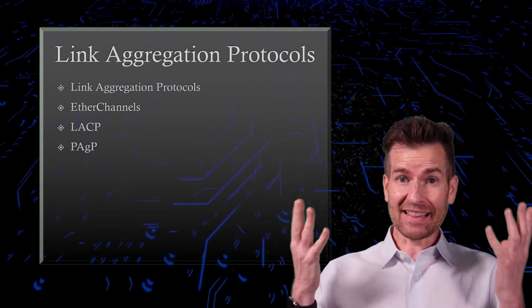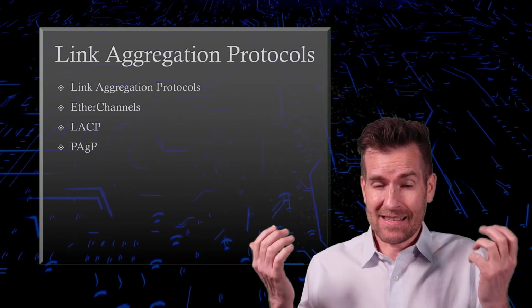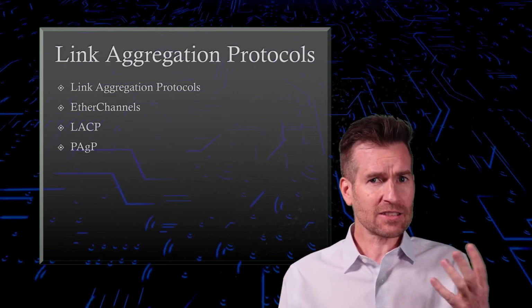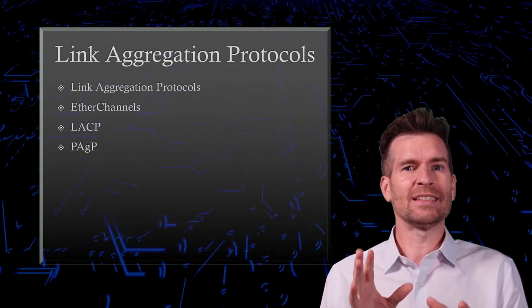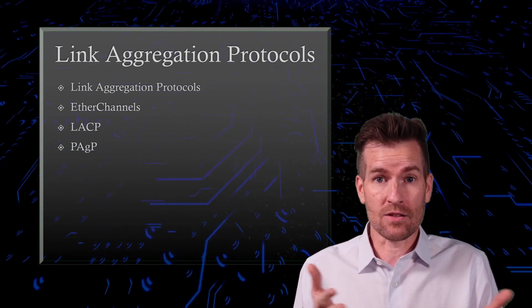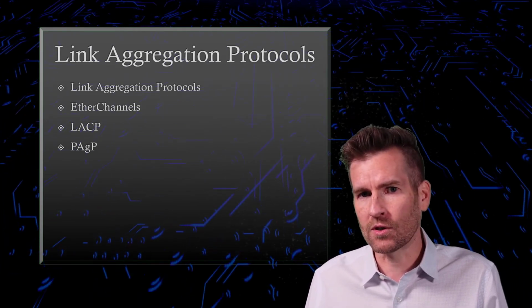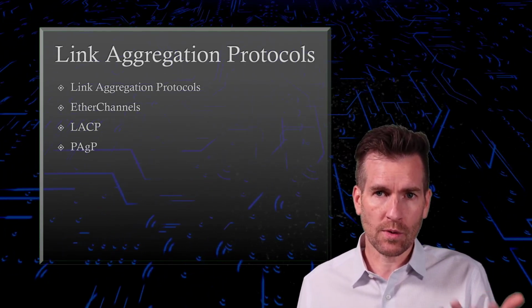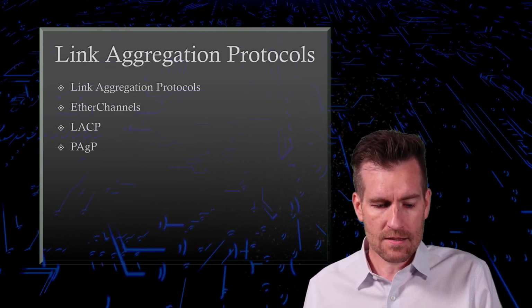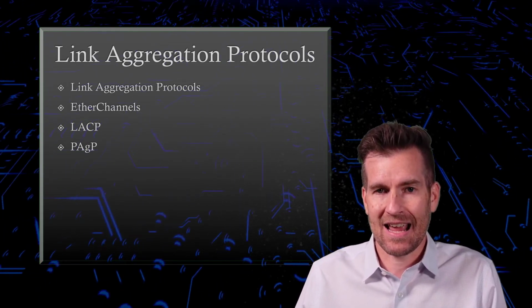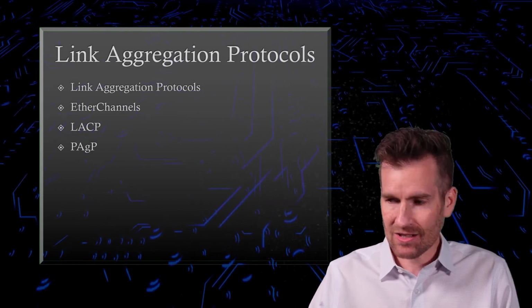So there you have it, link aggregation protocols. As I mentioned, it's fairly simplistic. There's not a lot to it. There actually are quite a few more nuances to how you can distribute the traffic going across here, so there is quite a bit more to learn. But for this course, we don't need to know all of that. This is pretty much the information you need to know to pass the CCNA exam. So let's get into some configuration of this.